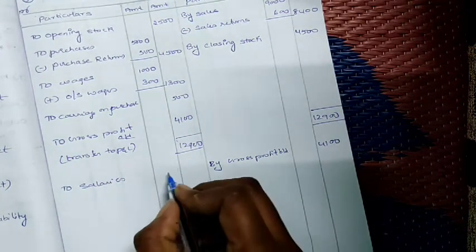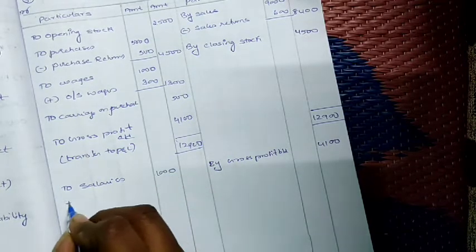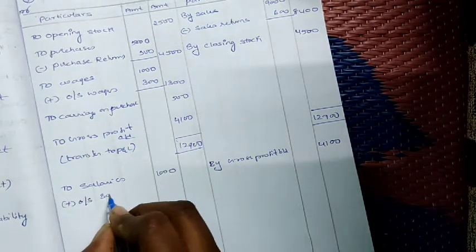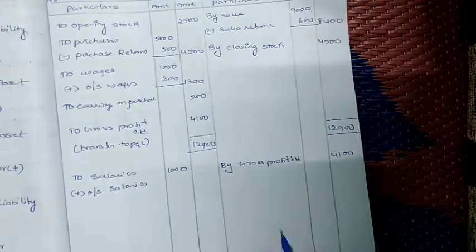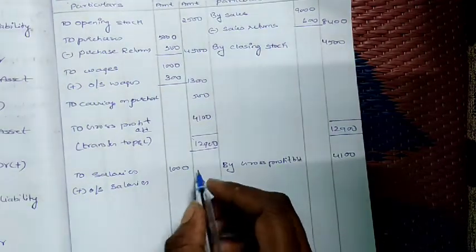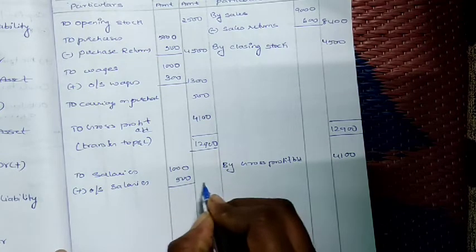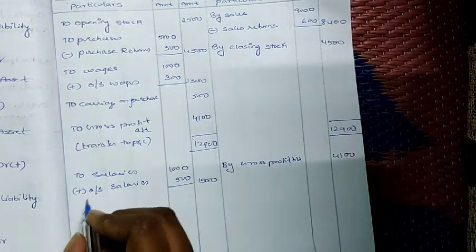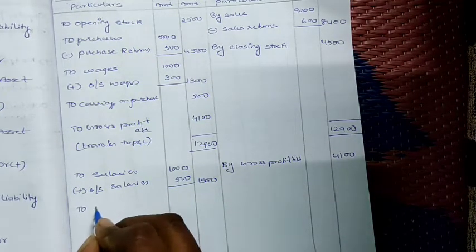For salaries we have an adjustment. So 1,000 plus outstanding salaries. How much is outstanding salaries in the question? 500. So 1,000 plus 500 is how much? 1,500.